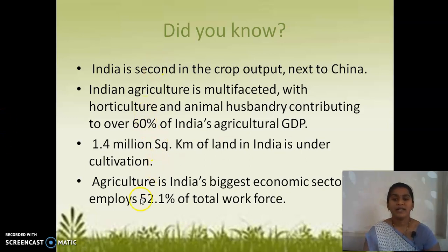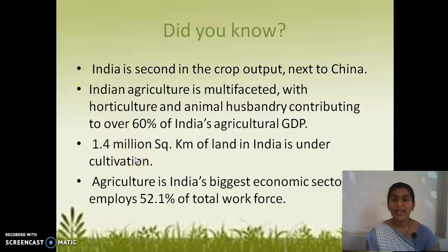Agriculture is India's biggest economic sector and employs 52.1% of the total workforce. Almost three fourths of our country's people are engaged in agriculture for their livelihood. These are some facts we have to know about agriculture in India.